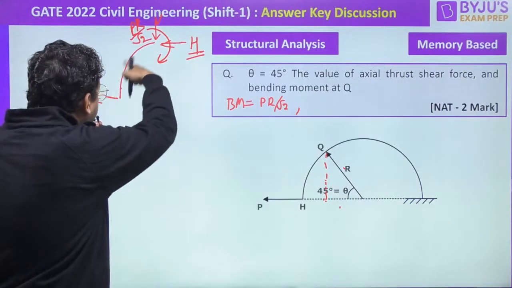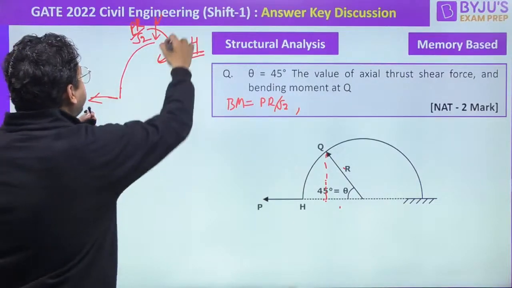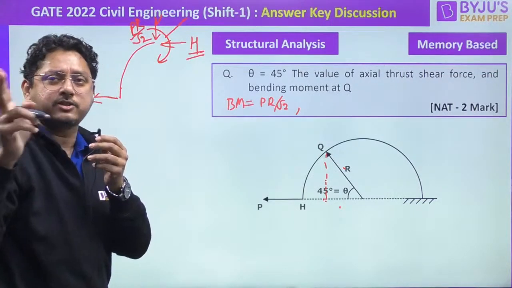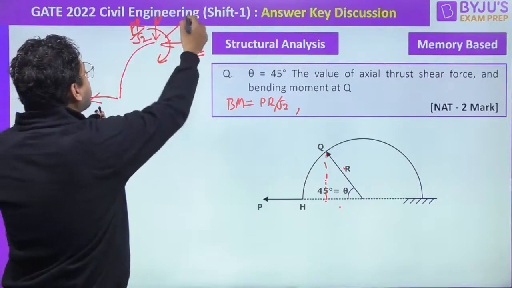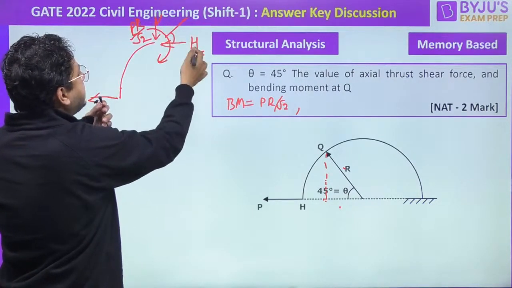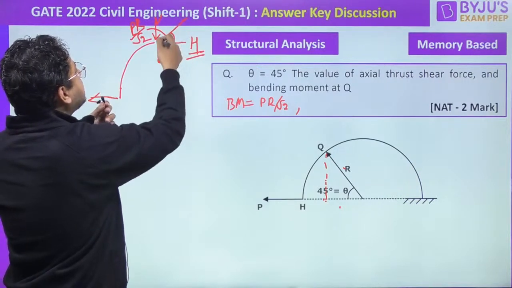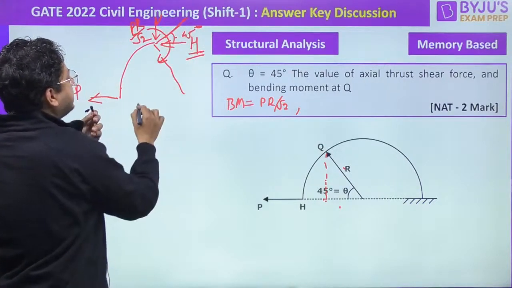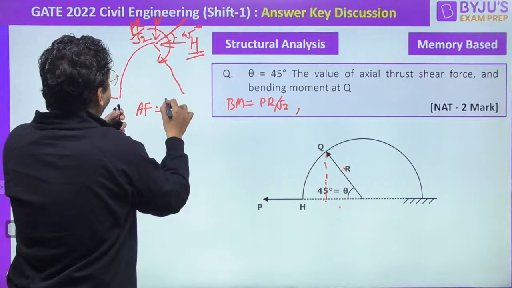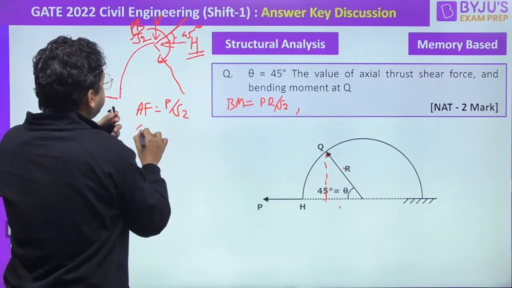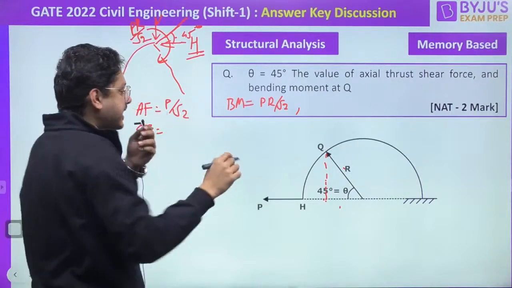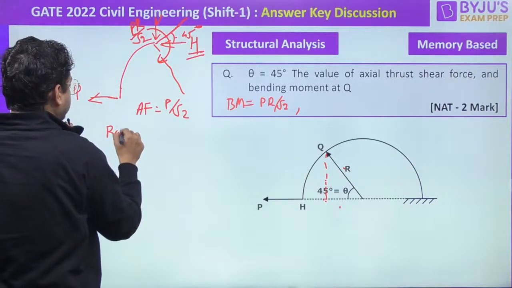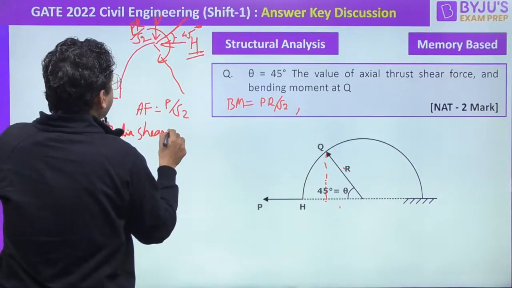Now, here you need to understand it is a curved beam. He is actually asking, see, you have studied from the structure, three-hinged arches and all, normal thrust and radial shear. That is what he is asking. Now the normal thrust: V is not present, H is there. So the component of H in this direction, if this is at 45, you already know that this angle also will be 45. So the axial force will become, H equals P, so P by root 2. And the radial shear force is nothing but radial shear I'm talking about. Let me write it down. Radial shear here also will become P by root 2.